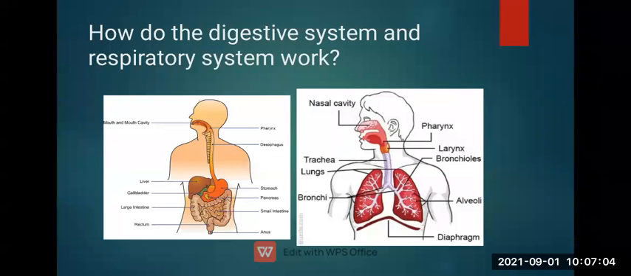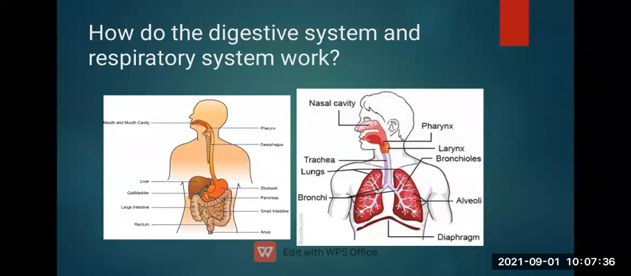Now the second one, in the second picture, is the respiratory system. In the digestive system, what are the byproducts? It gives out water and energy. The energy we get after eating food is transported to our whole body, and it is required to do work.